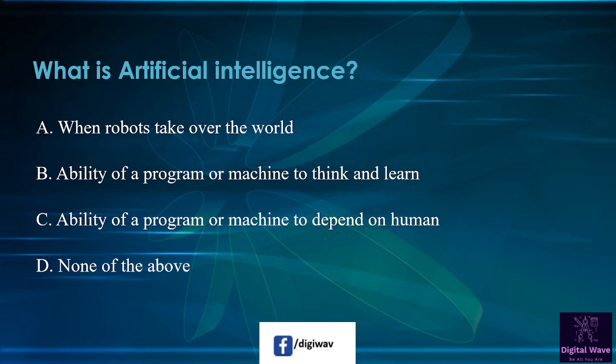So let's start. First question is, what is artificial intelligence? So first option available here, when robot take over the world. Second option, ability of a program or machine to think and learn. Third option, ability of a program or machine to depend on human. And the last option is none of the above. So answer will be ability of a program or machine to think and learn.